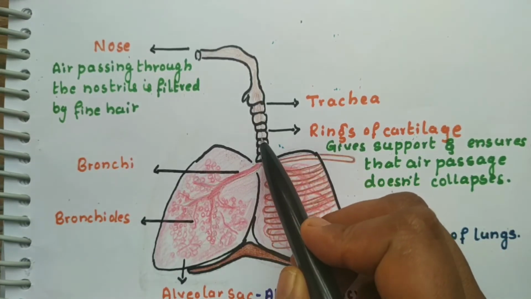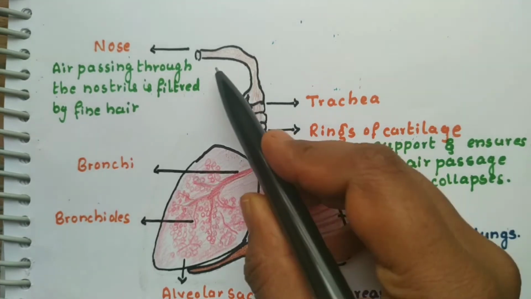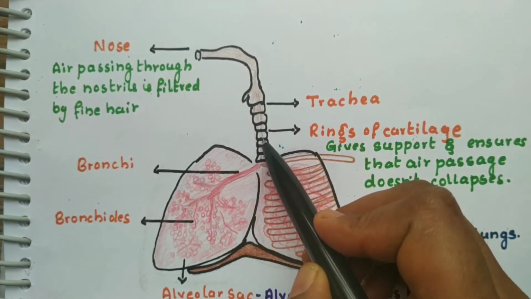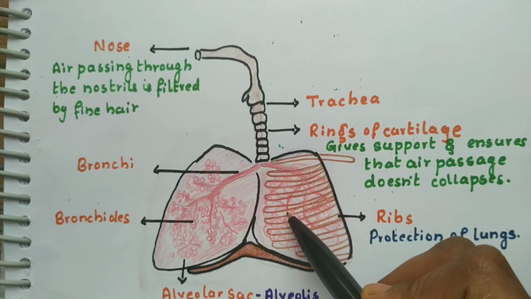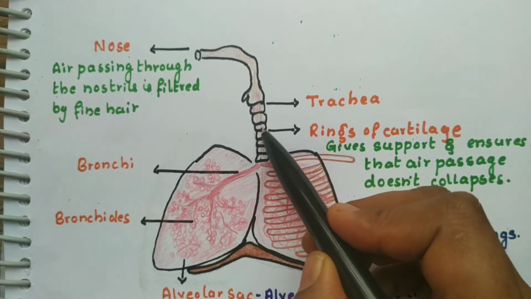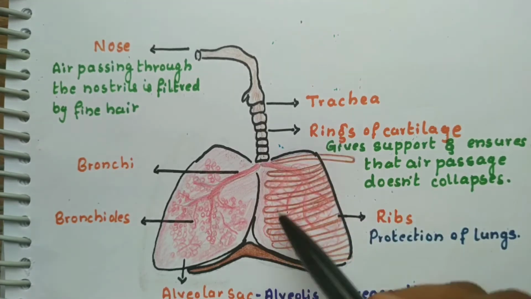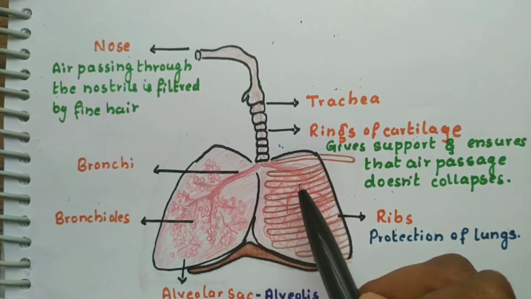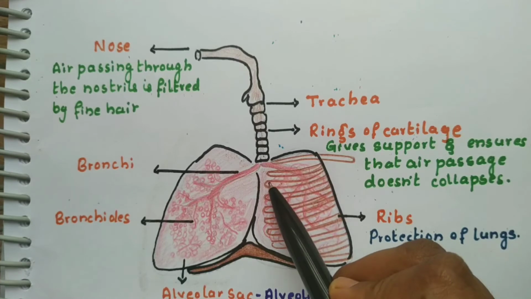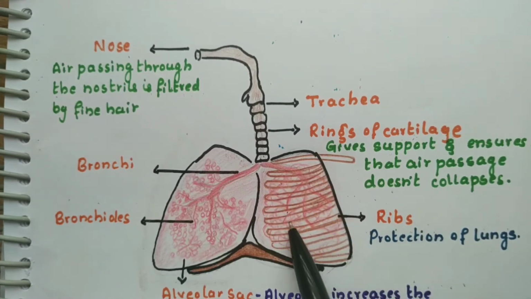So it cannot fold. If it folds, what happens? The air will be blocked here only. So it will not reach the lungs. That's why these rings of cartilage hold this passage in place. And next there are two lungs. The lungs are protected by the ribs here. You can see the ribs here. They are protective in nature. They protect the lungs.